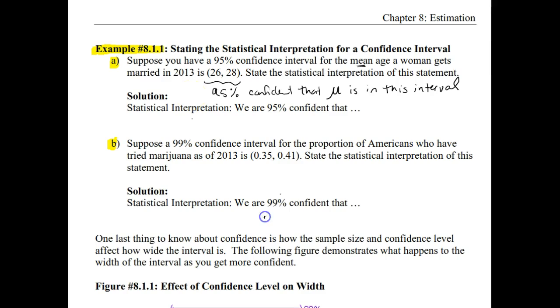So as we write this out, and again, we're dealing with parameters, so we're going to be using this word confidence and not probability or chance.